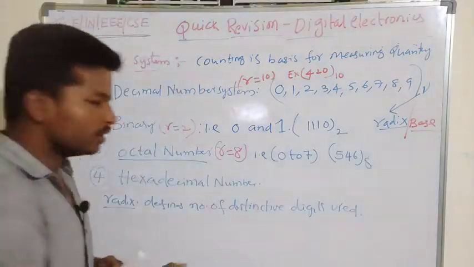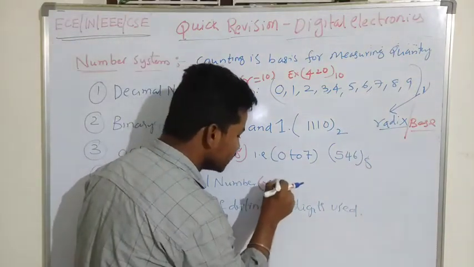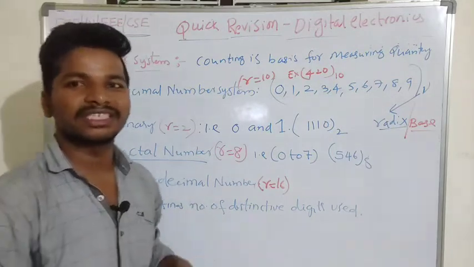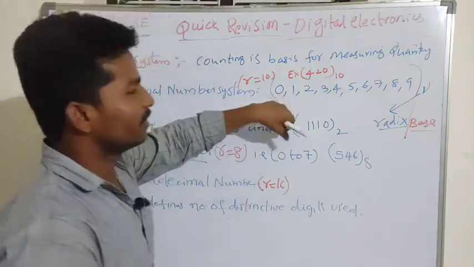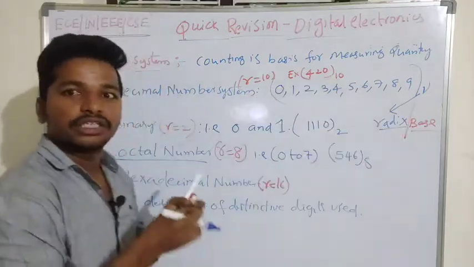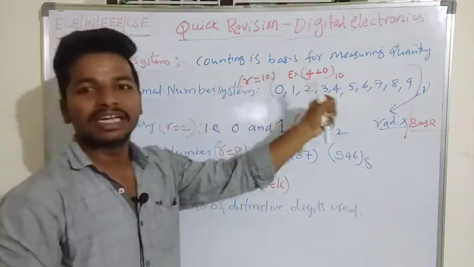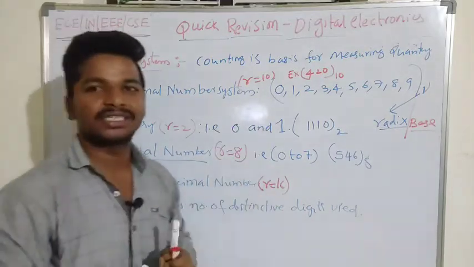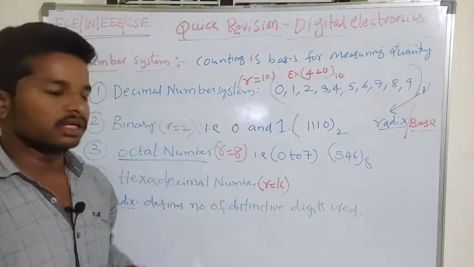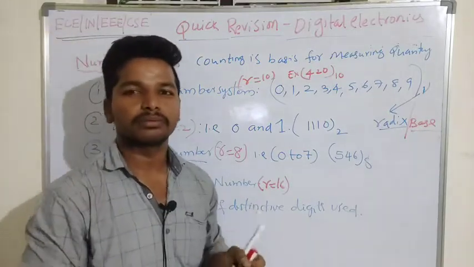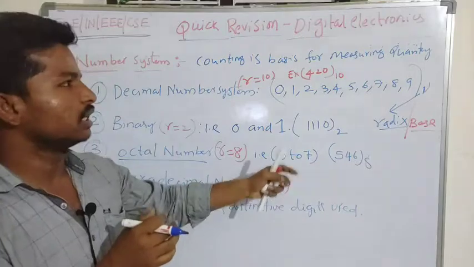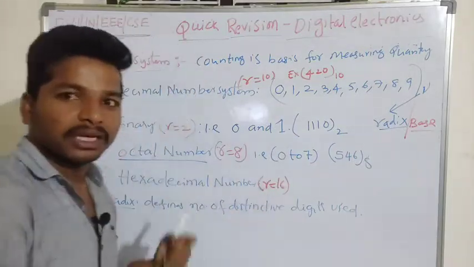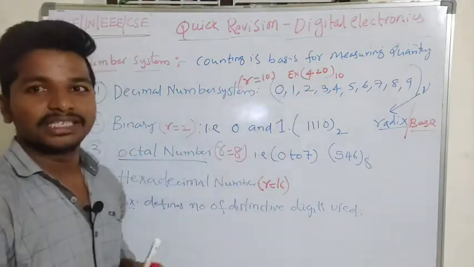A hexadecimal number consists of 16 different symbols. So where does the 16th digit come from? We know that we only have 0 to 9, so only 10 distinctive digits are available. But to represent the 16 distinctive symbols, we take help of the alphabetical system so that we can achieve 16 different digits to represent a particular quantity in digital electronics.